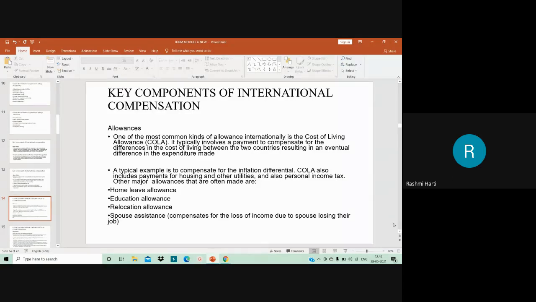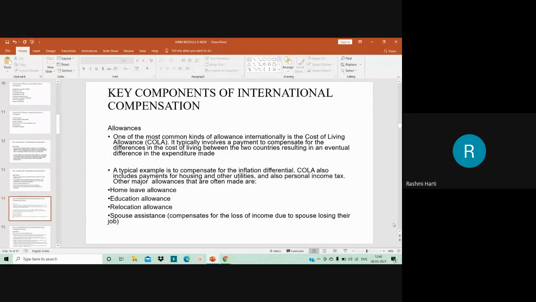So it is an additional payment to the compensation, paid for the employee to bear the cost of living expenses in the particular country where the employee is being sent. COLA also includes payment for housing and other utilities, and also personal income tax, and other major allowances like home leave allowances, education allowances, relocation allowances, and spouse assistance allowances. Spouse assistance compensates for the loss of income due to the spouse losing their job.